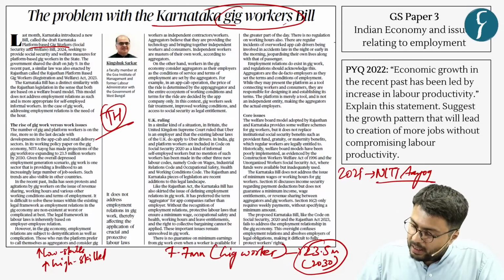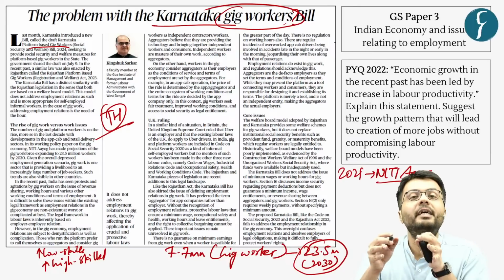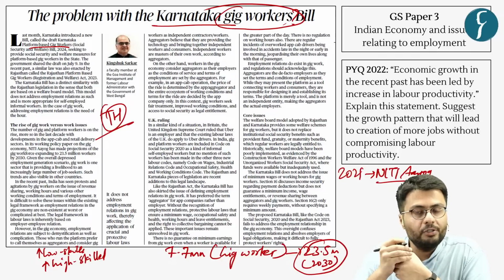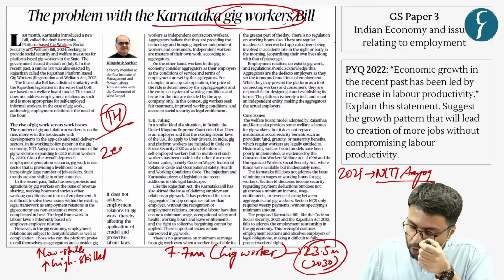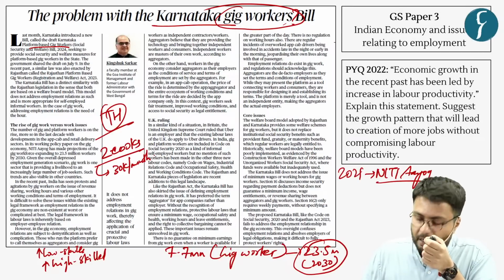Now, what are these gig workers? For example, if you decide to start a restaurant, so to cook food in your restaurant, you employ two cooks and you pay these cooks 30,000 per month of salary.